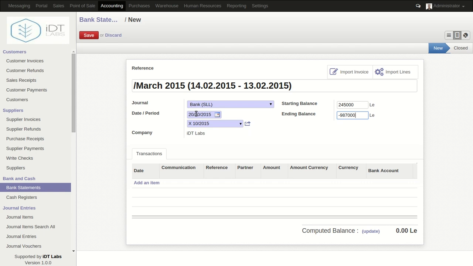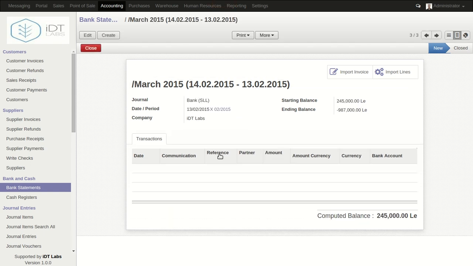By default the date is the current date of the system we're using. So we're going to change this date to make it look like 13, let me just backspace here, 1302 2015. As you select it, automatically the period is changed to that period. And we can save the bank statement.